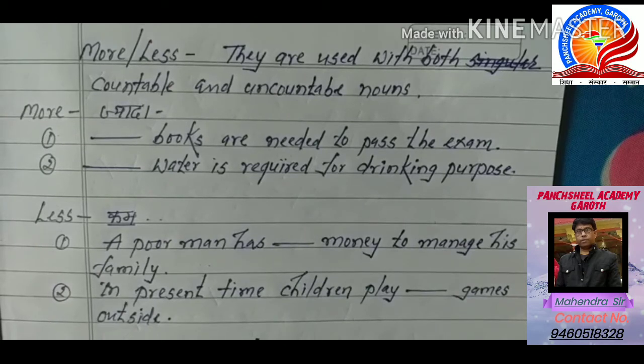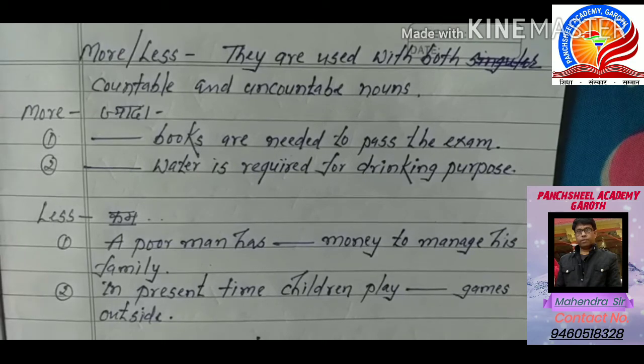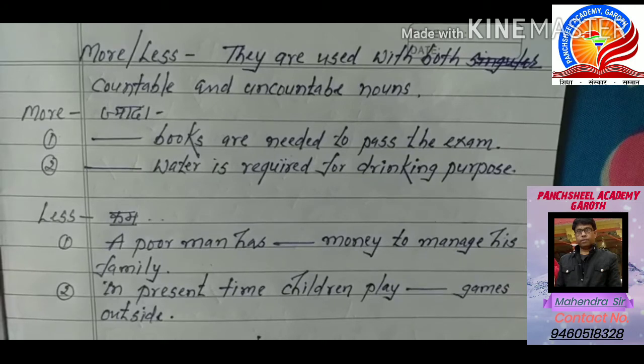If they are big in number, they are large in number, we will have to apply more. For example, blank books are needed to pass the exam. Now the second example, blank water is required for drinking purpose.